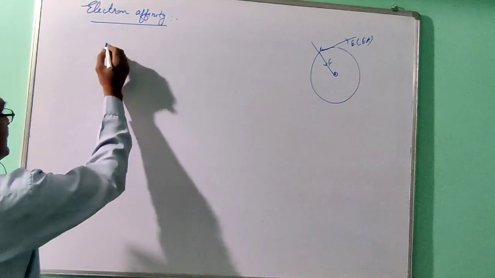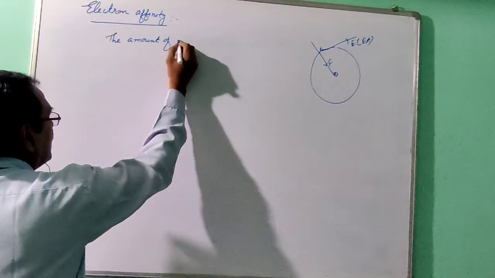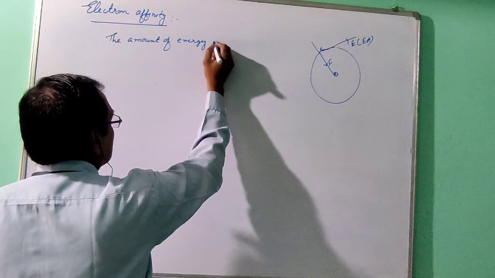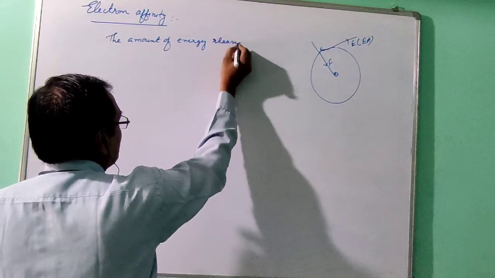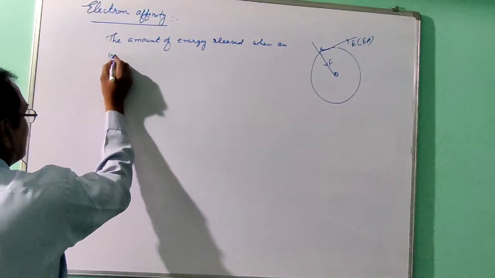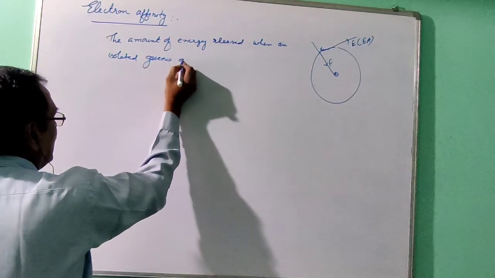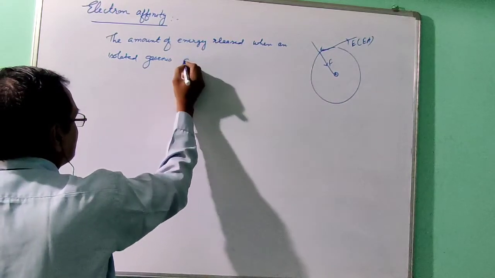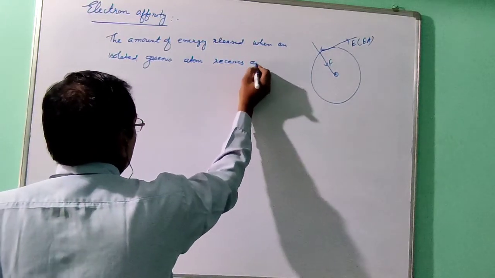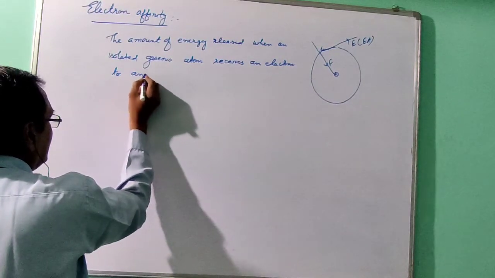The amount of energy released when an isolated gaseous atom receives an electron to form an ion.